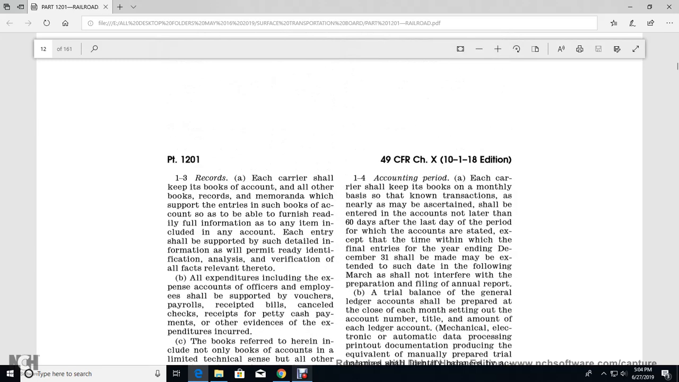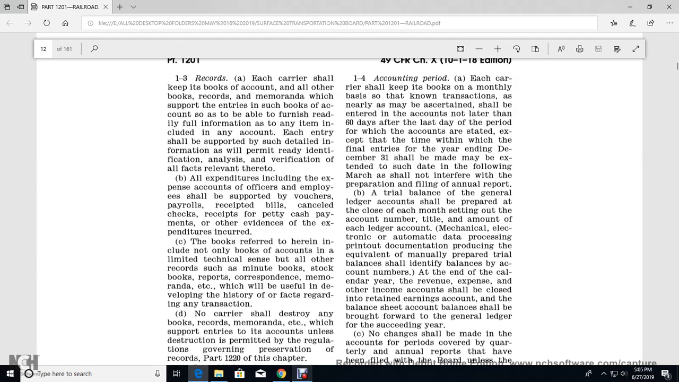1.4 Accounting period. Each of the carriers shall keep the books on a monthly basis, with the known transactions of the month entered in the accounts no later than 60 days after the last day of the period with which accounts are stated, except for the final entry of the year ending December 31st, where the extent of the days following in March shall not interfere with the preparation of the following annual report.